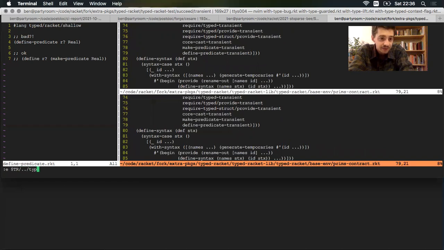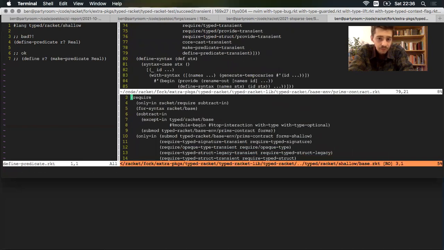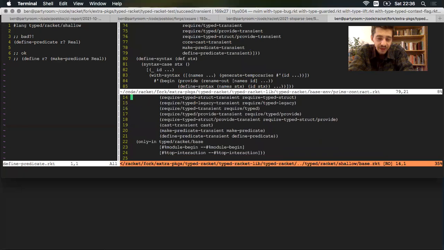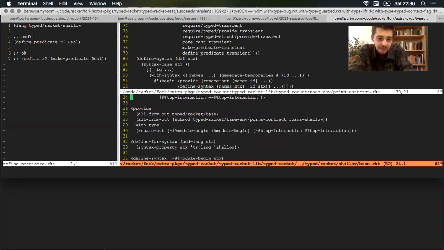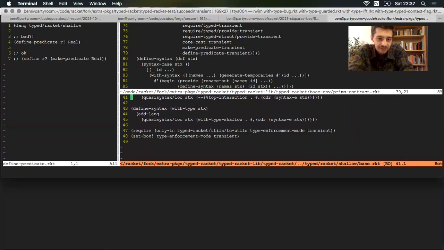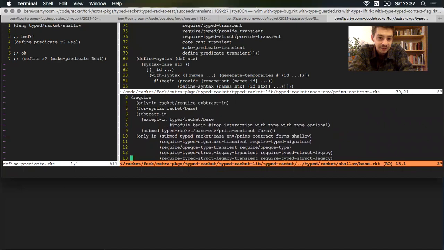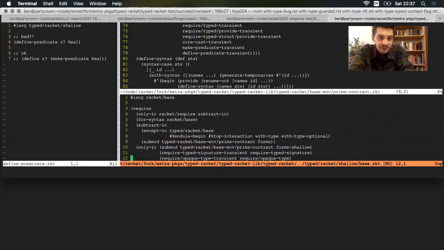So somehow between these forms and the definition of the language, which I'll just pop over to, typed bracket, shallow base, this little file that exports the things that make the front end for shallow Typed Racket. Pretty small file. So somehow between those two, I was getting make-predicate-transient as a runtime identifier and not as compile time.